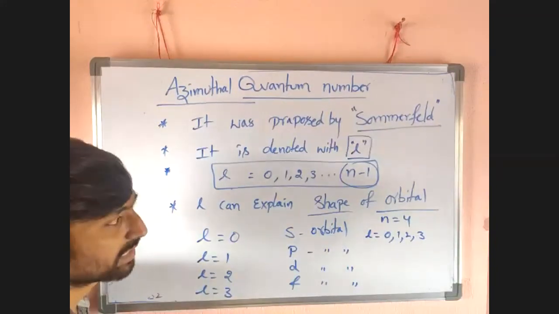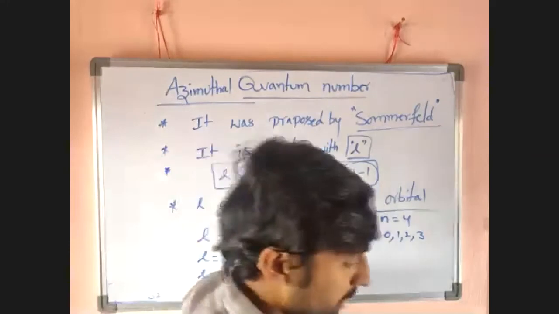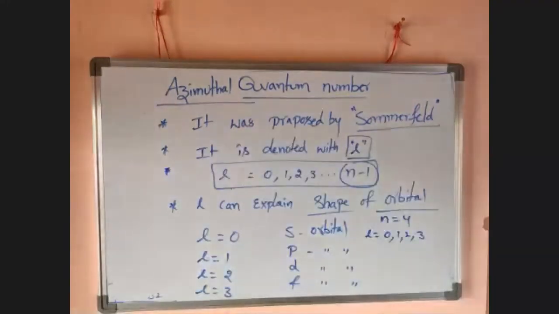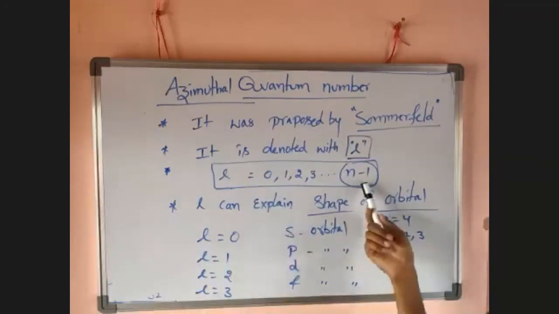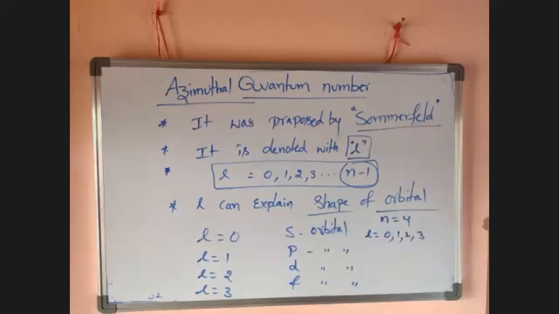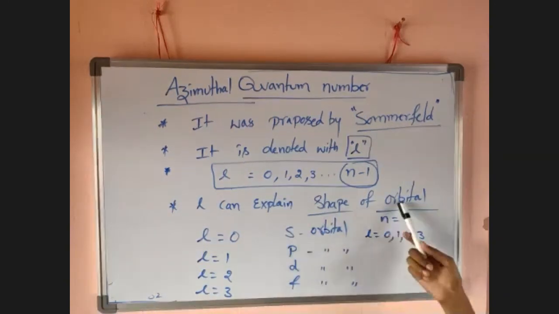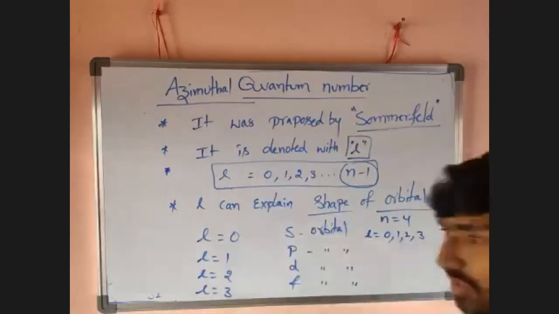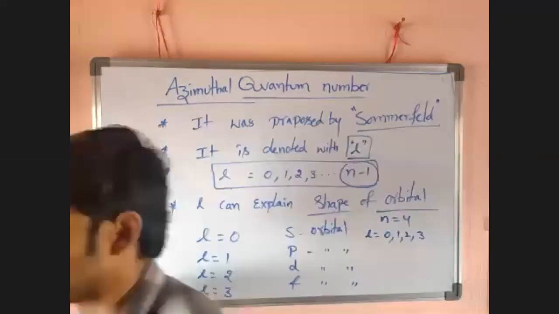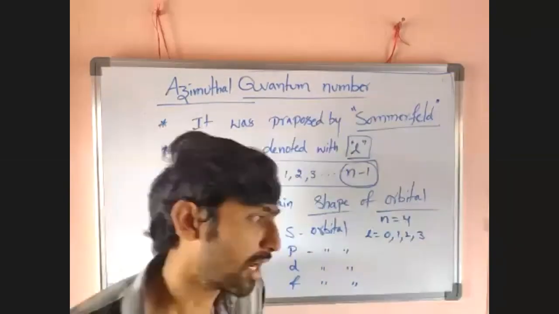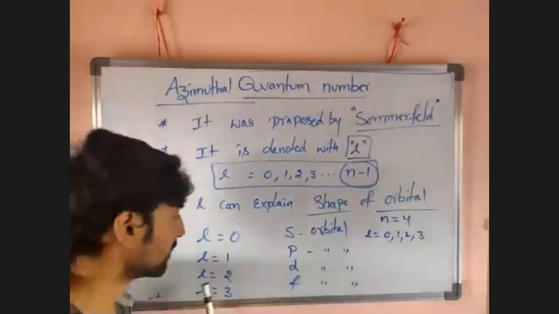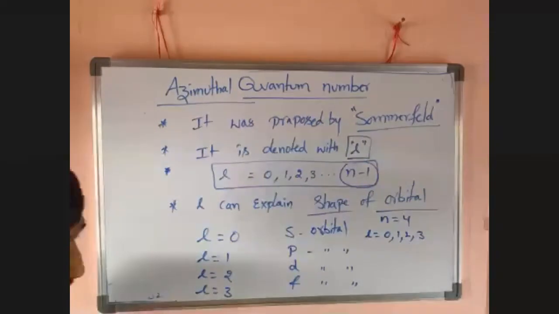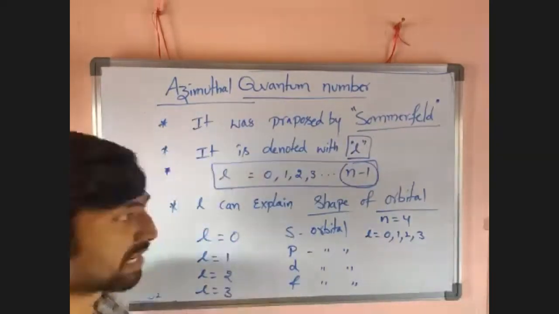Okay, guys. Then the azimuthal quantum number was discovered by Sommerfeld. It is denoted with small l. These values are 0, 1, 2, 3, dot, dot, dot. These are up to n minus 1. L can explain the shape of the orbital. If L value equal to 0, orbital is s and shape is spherical. If L value equal to 1, orbital is p, shape is dumbbell. If L equal to 2, orbital is d, it is double dumbbell. If L equal to 3, orbital is f.